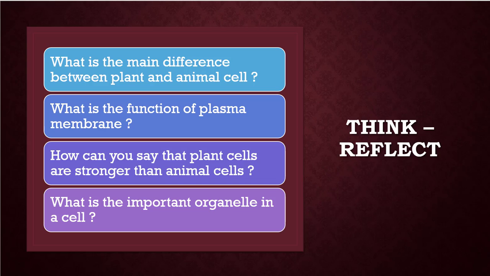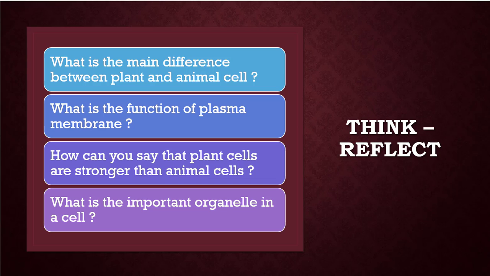Please think and reflect. What is the main difference between plant and animal cell? Some organelles present in plant cell do not present in animal cell. For example, cell wall is present only in plant cell but not in animal cell. That is the main difference. And also chloroplast and large sized vacuole are present in plant cell, whereas in animal cells those are absent.